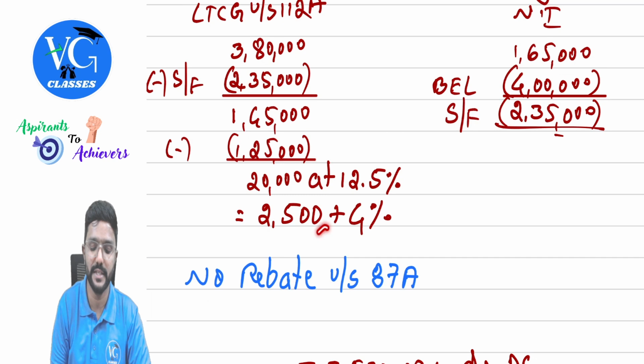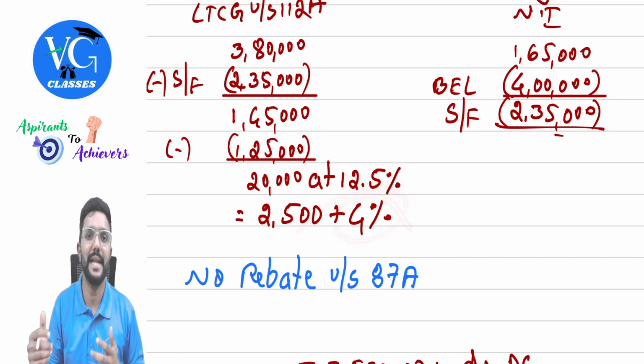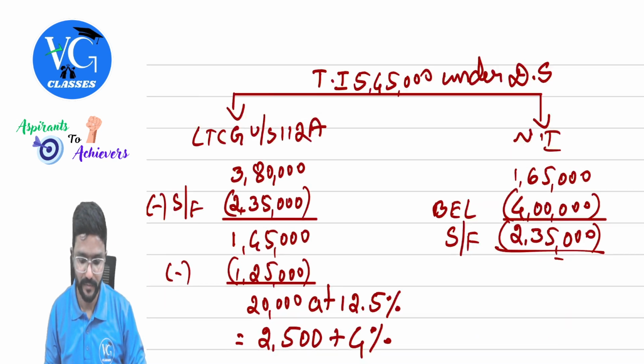Can I claim rebate against it? No, sorry, as it is tax on special income plus 4% health and education cess, and pay it.